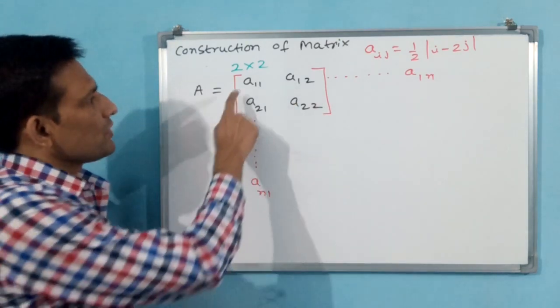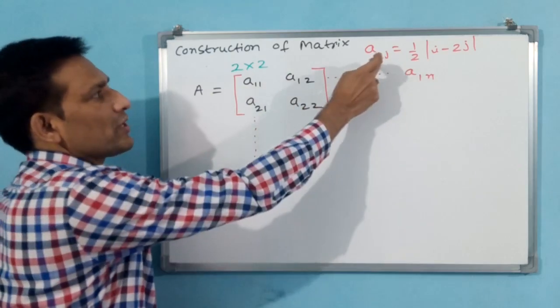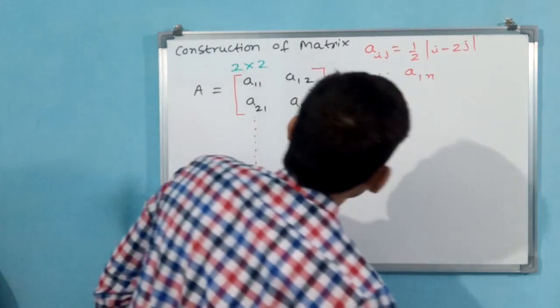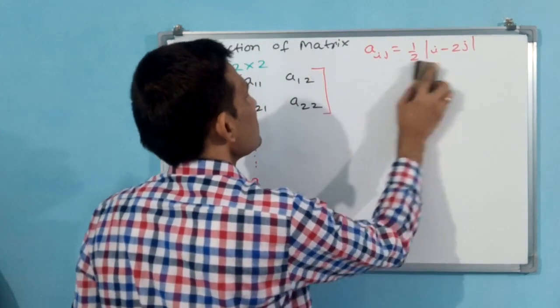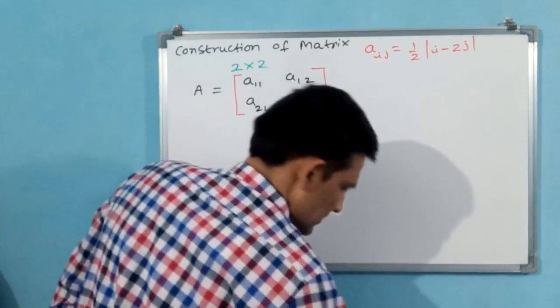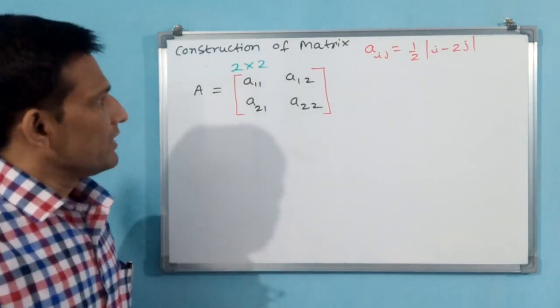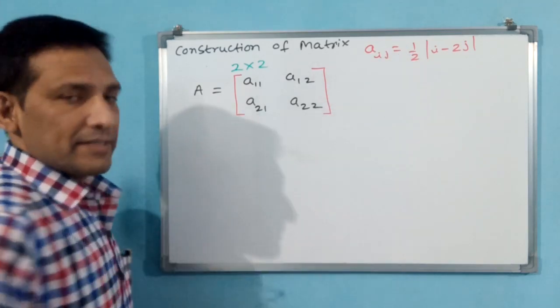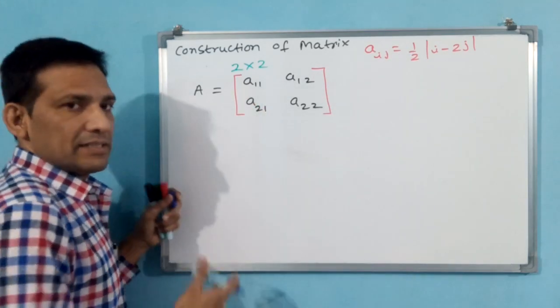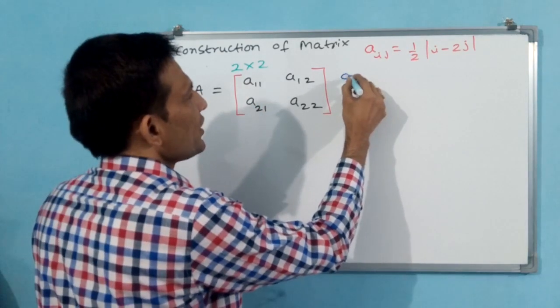Why did I ask you to write this? If you write this, then only you can represent this formula, or else you are not able to substitute. Now I am removing these two. Okay. Now what you have to do? You have to calculate this, because you want the elements. You see how I am doing.